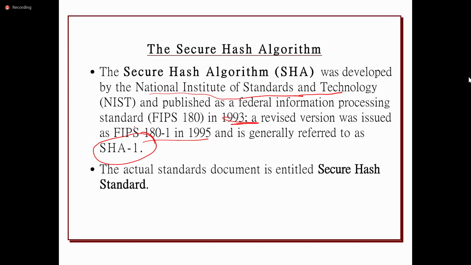The first version is called SHA-1. Initially, the developers named the algorithm Secure Hash Standard, but later it was changed to Secure Hash Algorithm.